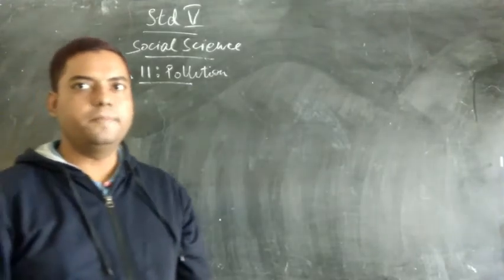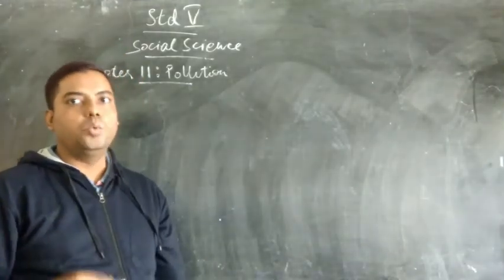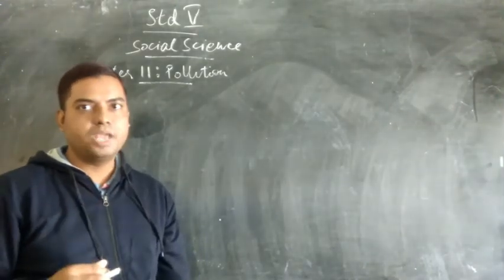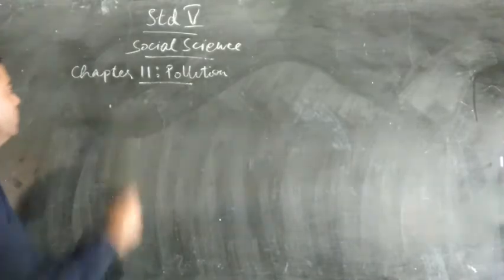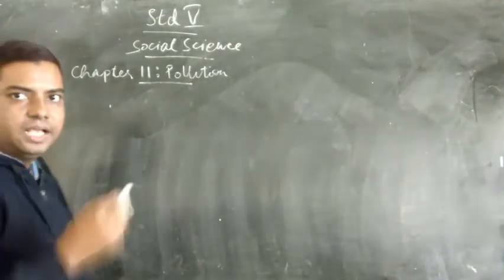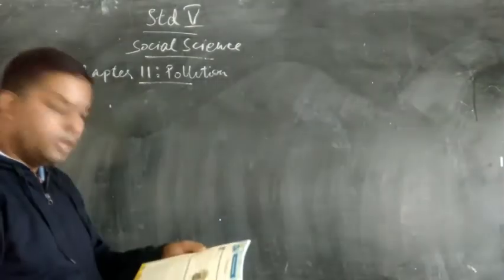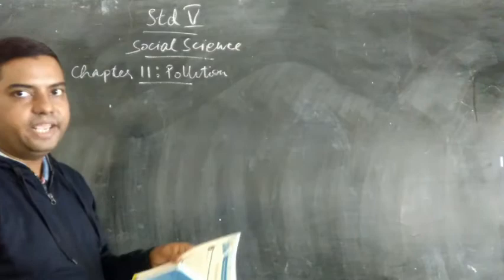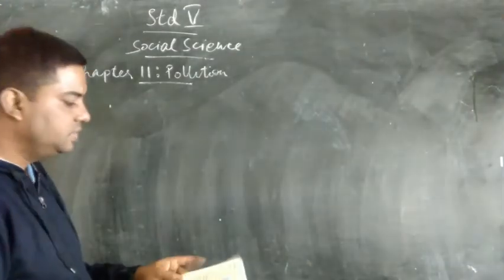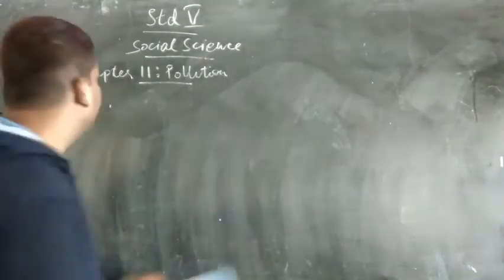My name is Francis sir, and today, my dear children, we will be continuing with our last chapter, which we had finished halfway, and the chapter was chapter number 11 of Social Science for Standard 5. We had ended up till the portion water pollution. So today we will continue further with this chapter. The next topic which we are going to study today is soil pollution.